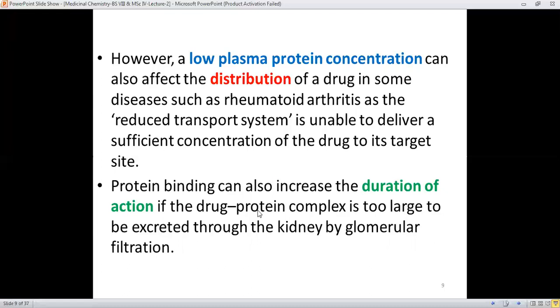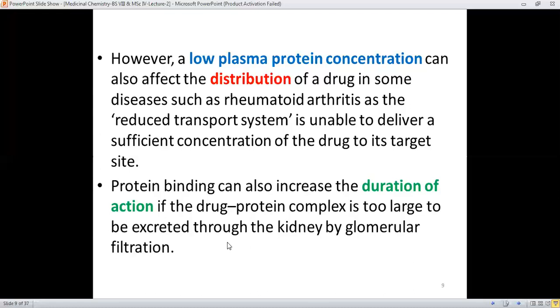And protein binding can also increase the duration of the action if the drug protein complex is too large to be excreted through the kidney by glomerular filtration. It means that if this drug protein complex is not going to be broken down earlier, the drug will be sustained or remain in the body for a longer time.